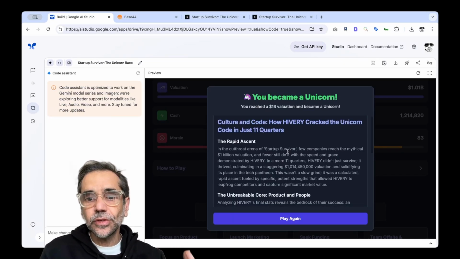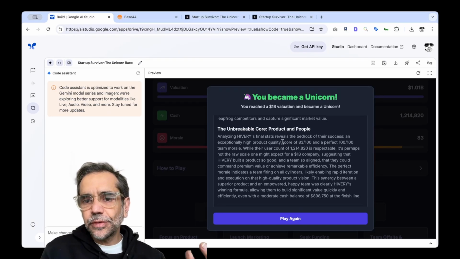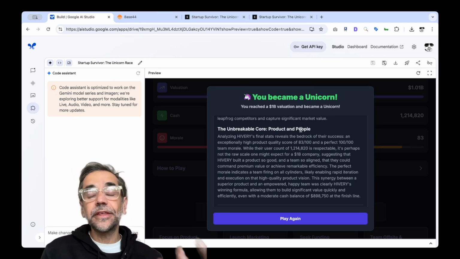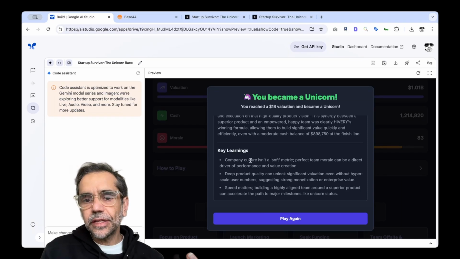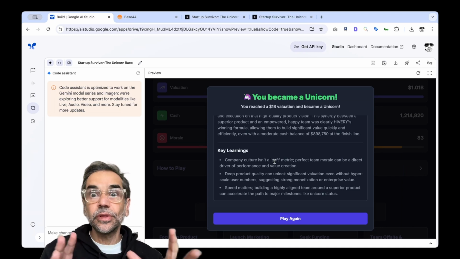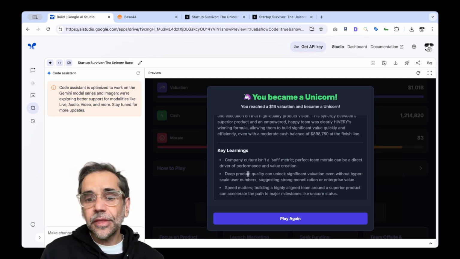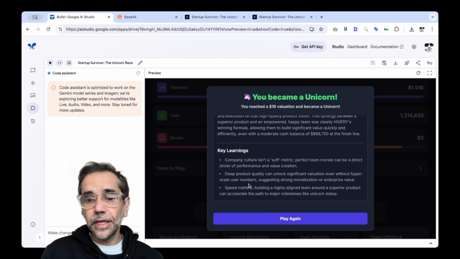Here it tells you that it's a cutthroat industry, right? We started with having to survive and we struggled initially. But you can see here the breakthrough in investing in product, and this is exactly what happens. You need to invest in product and people. The key learning out of this is that culture is not just a thing. You need to ensure your morale is there. You don't want your staff to leave. And the product is significant because if you don't have a product, what do you have to sell? And speed matters because you've got limited cash flow and limited milestones to impress your investors.